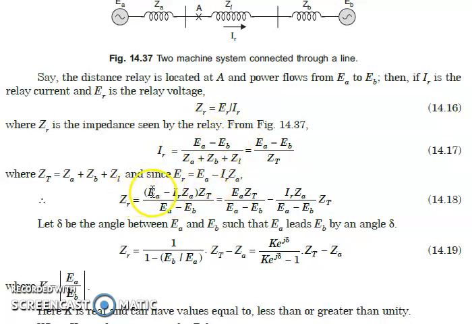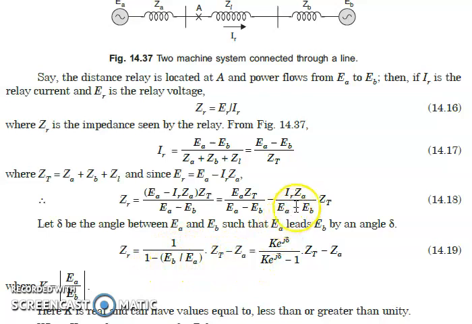So we get ZR is equal to this term. Now separating the numerators, making these two terms differently. That is EA upon ZT upon EA minus EB, minus ZR upon this one. Now taking EA constant from this term, we will get ZT upon 1 minus EB upon EA, minus ZA.